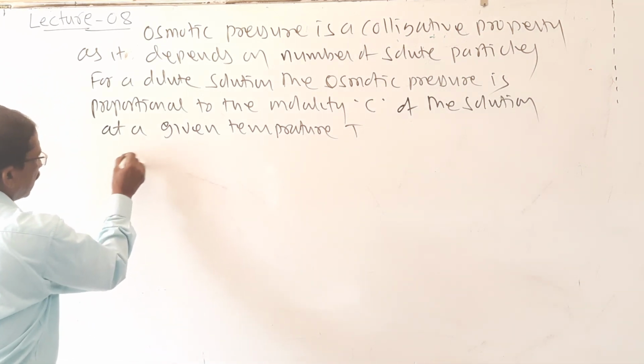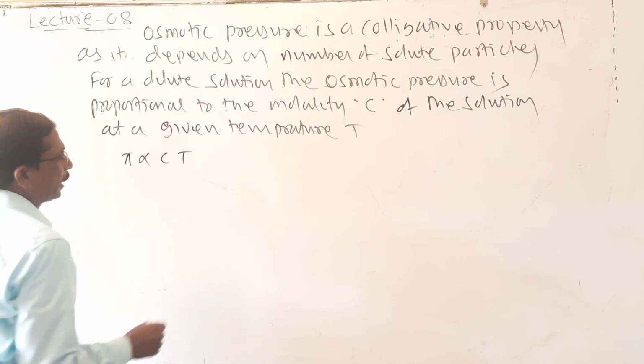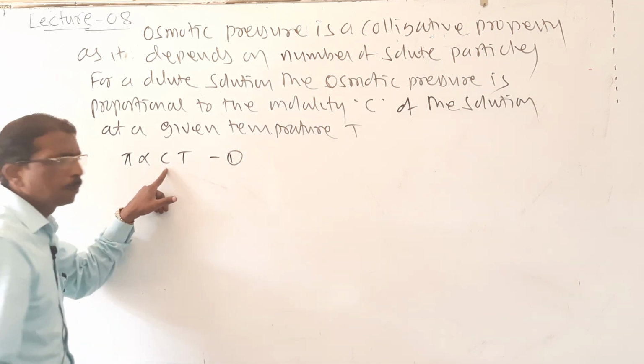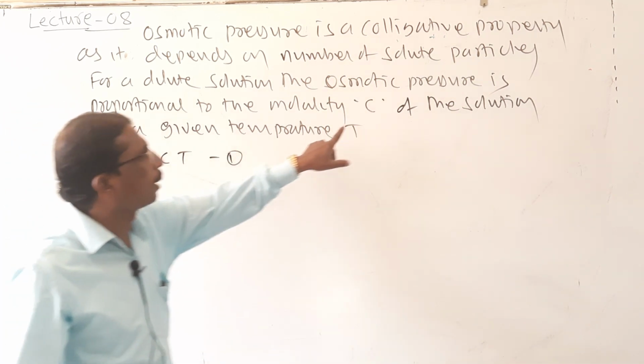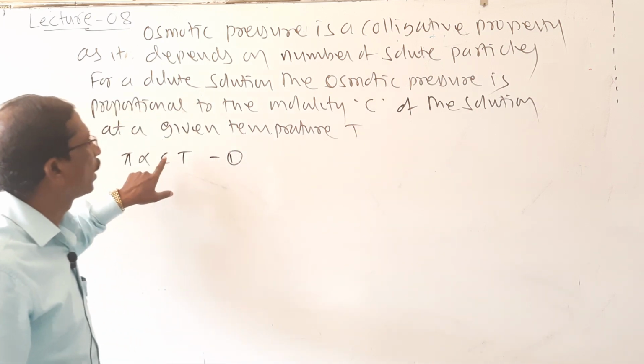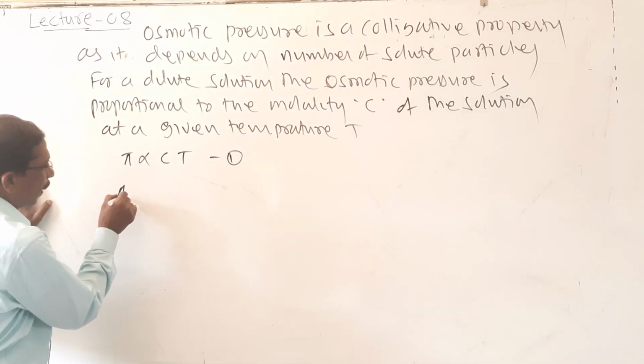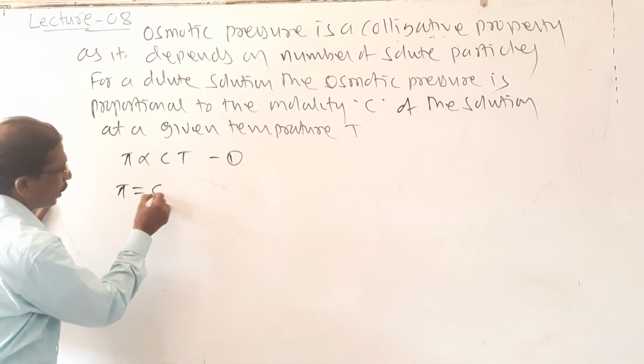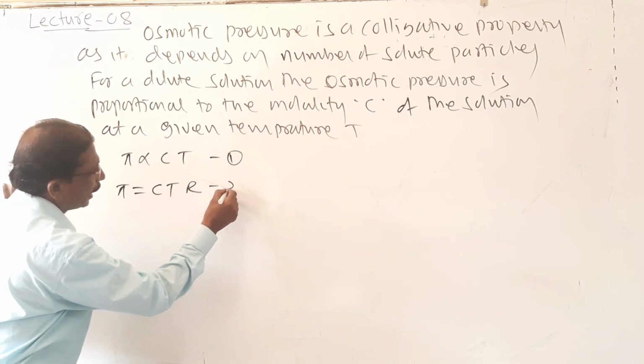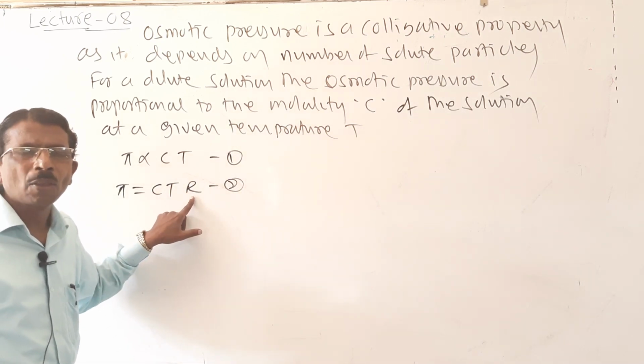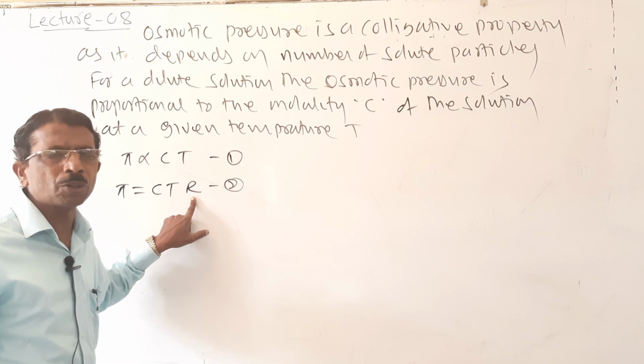It is expressed as pi proportional to CT, equation number 1, where C, the molality, is expressed in terms of concentration. Therefore pi is equal to CRT, equation number 2, where R is a proportionality constant or gas constant.